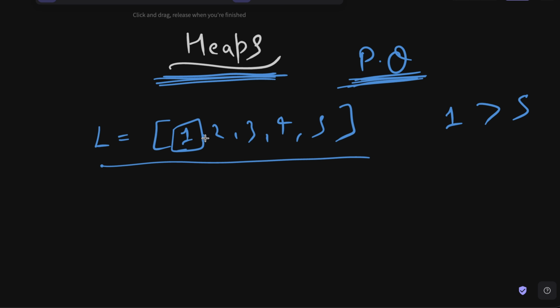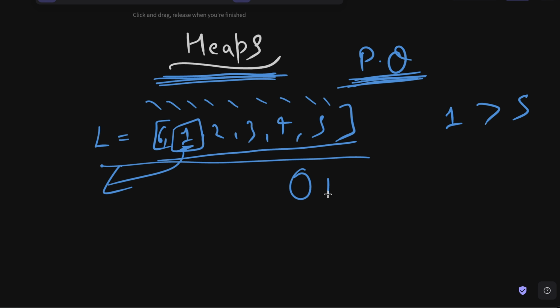But understand that this array is right now sorted. It doesn't need to be sorted, right? What if we had a 6 here instead of 1? In that case, we would actually have to go through each and every element on this list, and then we will have to find out the element with the maximum priority. In this case, it is 1, then we will return the 1, correct? But going through the entire list, then taking out the element, is going to take order of n time complexity. Do you understand this thing? So it is having an order of n time complexity to get the element we want.